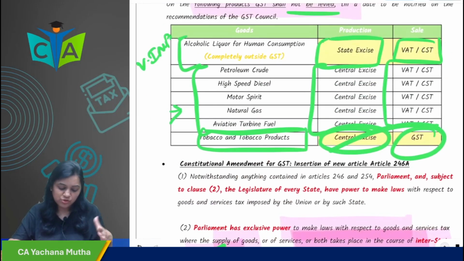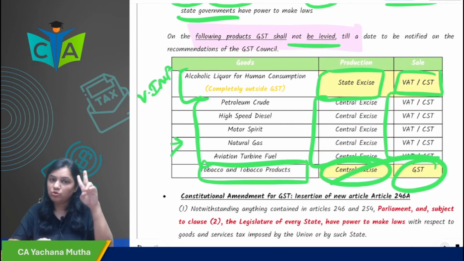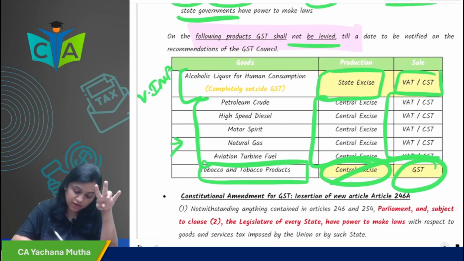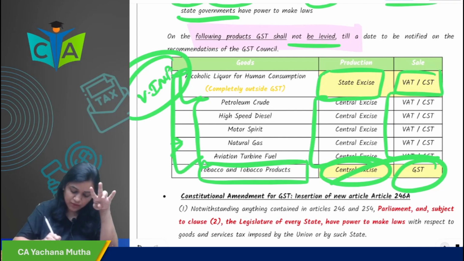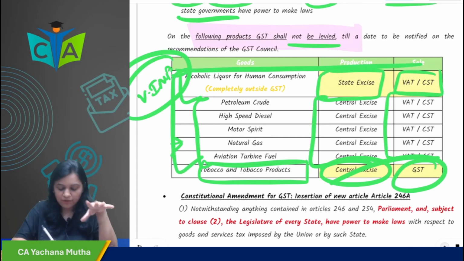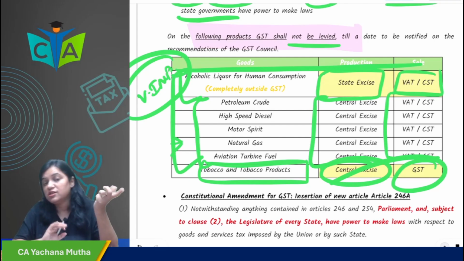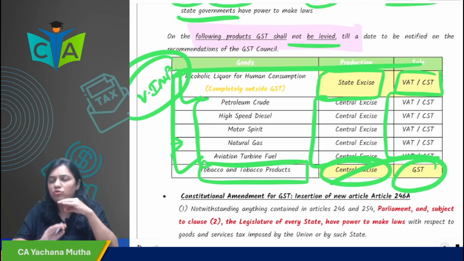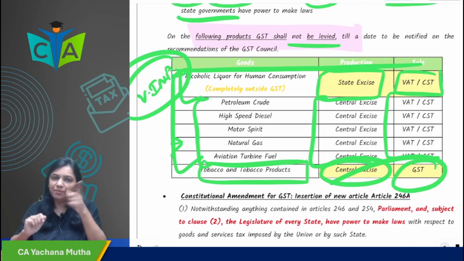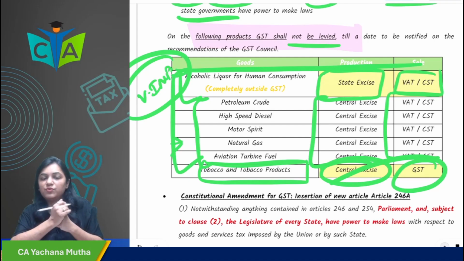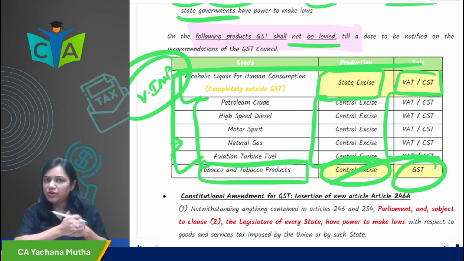So this is the chapter which we have done. In this chapter, as I have told you, two most important things are there. The first one is the taxes which are levied on these special products, and the second one is which taxes are subsumed under GST and which taxes are not subsumed under GST. Most important things in this chapter. Okay, so we have completed chapter number 1 revision in this video, and the other revision videos will follow.